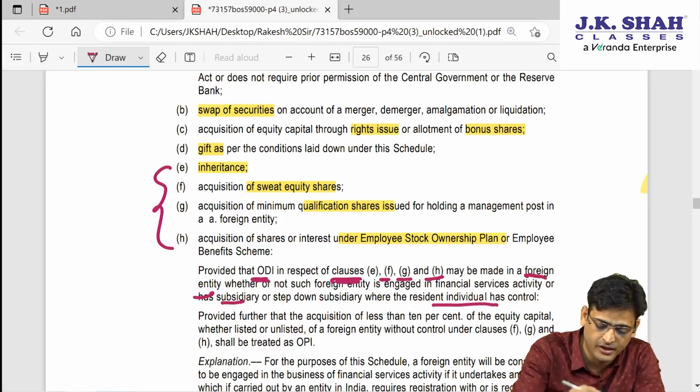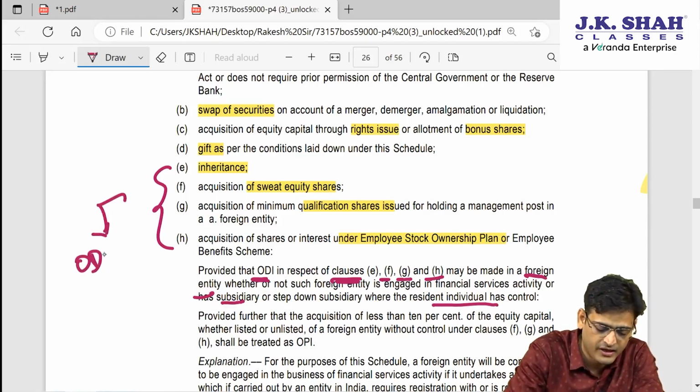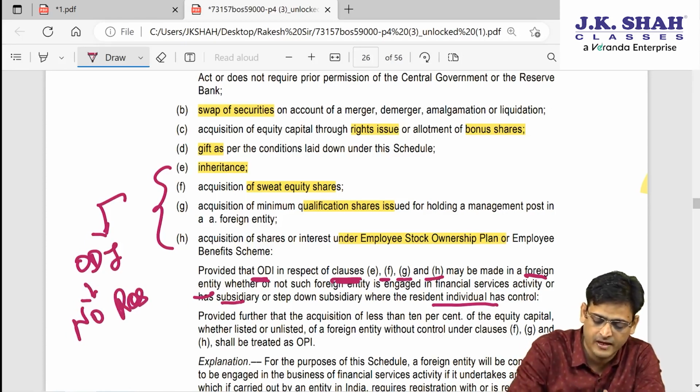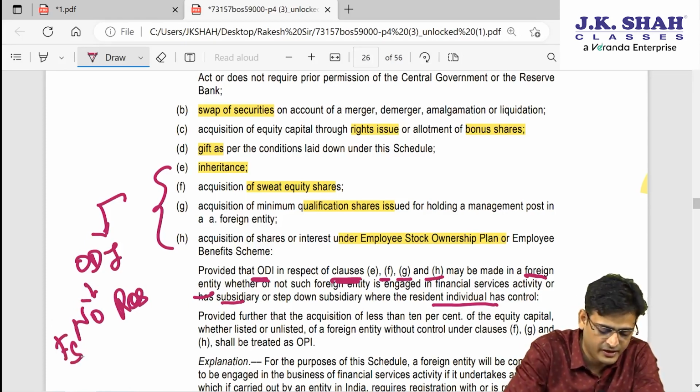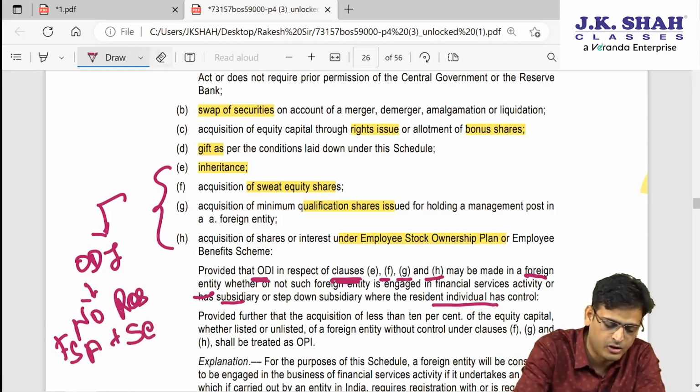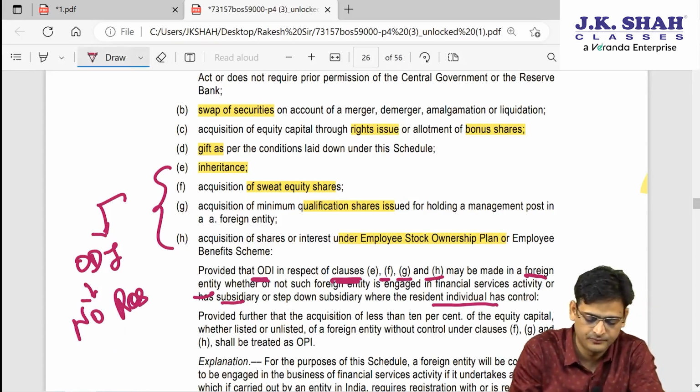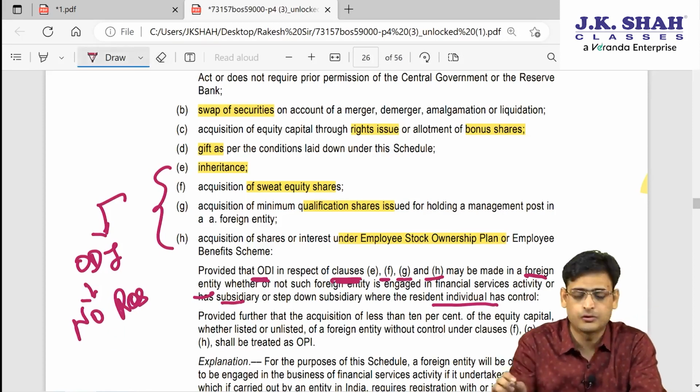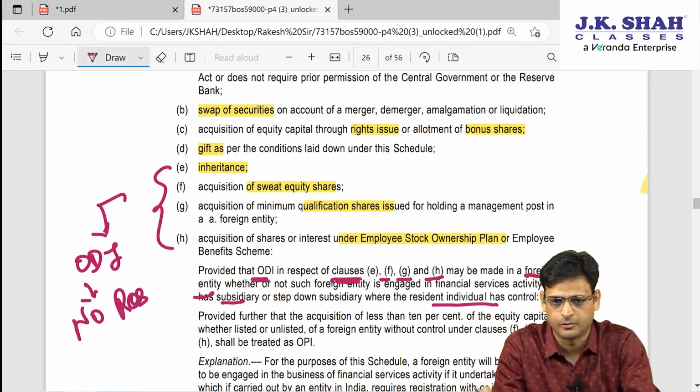Means if you are doing ODI in this situation, then there is no restriction of having financial service activity or having subsidiary. These restrictions will not be applicable in the 4 situations, the bracket which I have done.